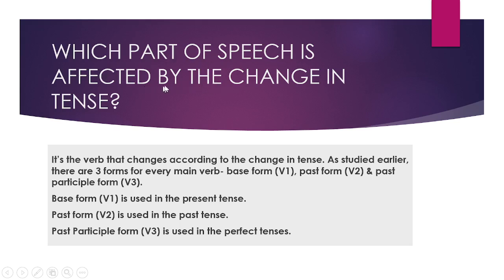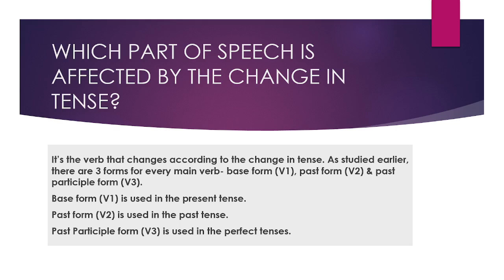Which part of speech is affected by the change in tense? Imagine that you are reading a sentence and you are asked to identify the tense of the sentence. You will identify it as either in present tense or past tense or future tense. How are you able to do that?